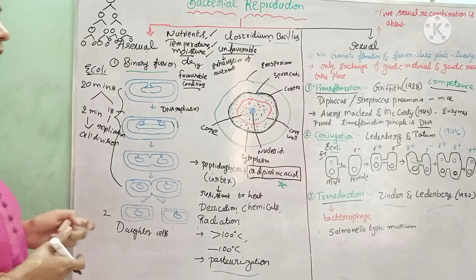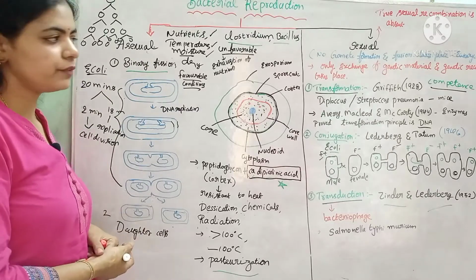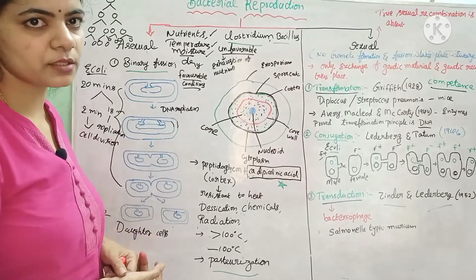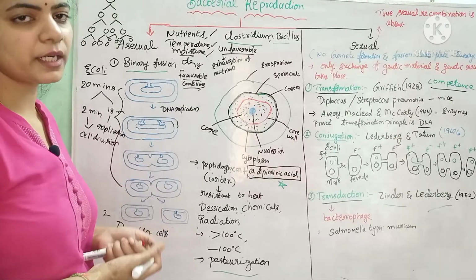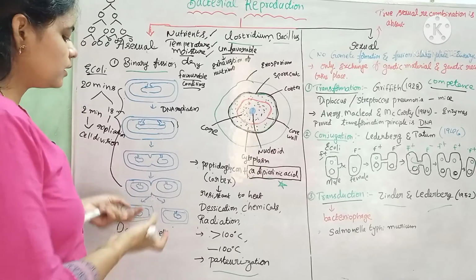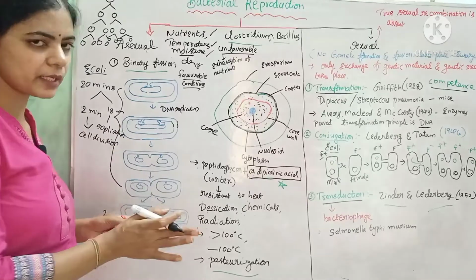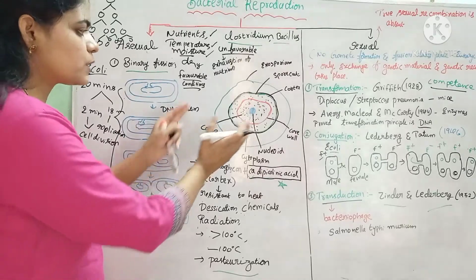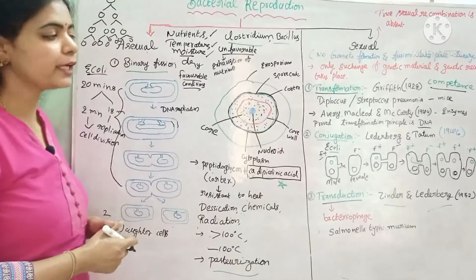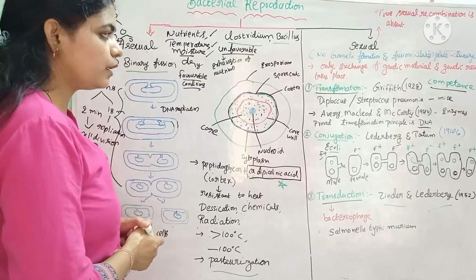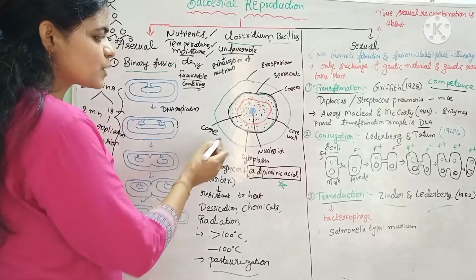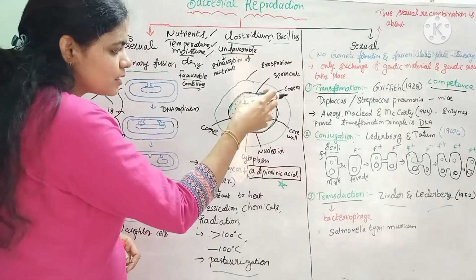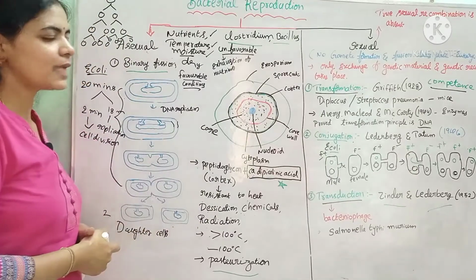If adverse or unfavorable conditions occur, then some of the bacterial cells, not all, form special structures called endospores. An endospore is a spore formed inside the cell.